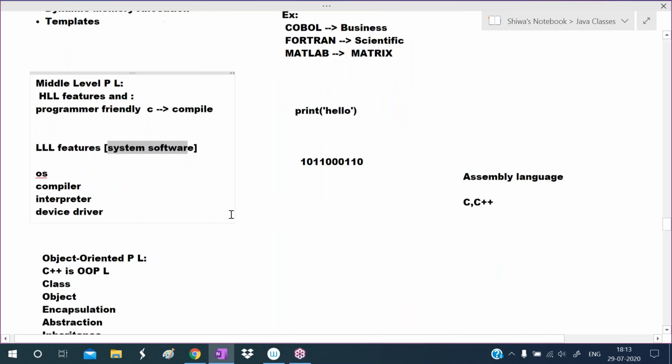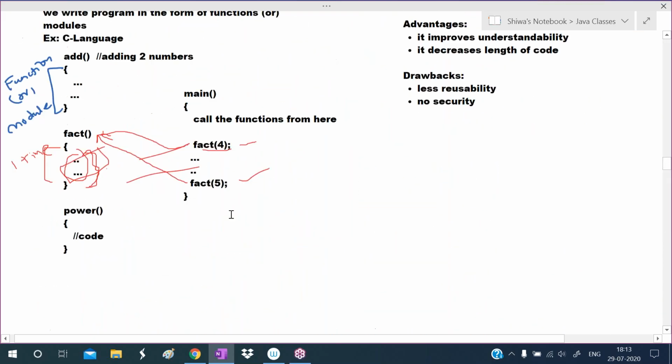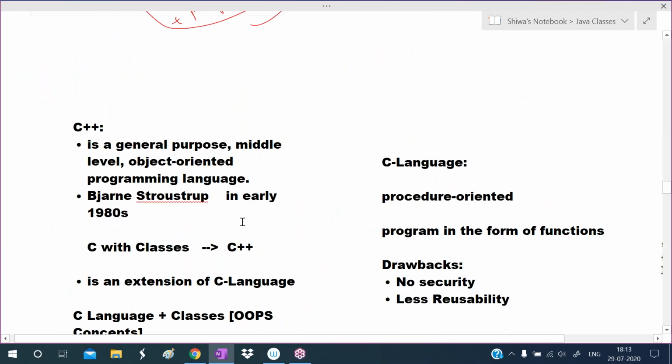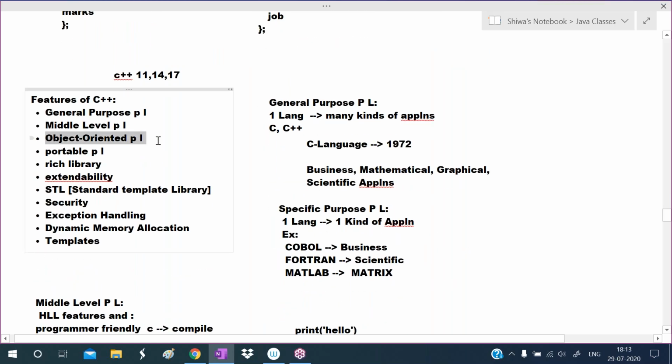And I'm calling C++ the object oriented programming language. C++ is the object oriented programming language. Means it supports object oriented concepts like encapsulation, abstraction, inheritance, and polymorphism. Any language that supports encapsulation, abstraction, inheritance, and polymorphism is an object oriented programming language.